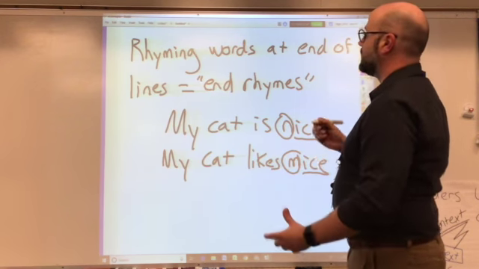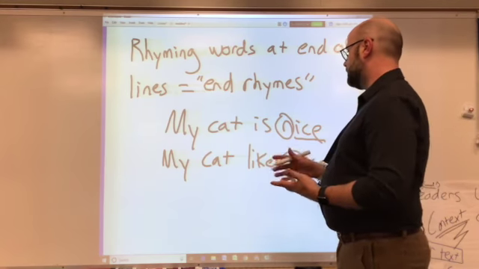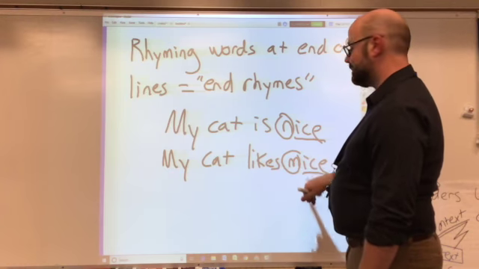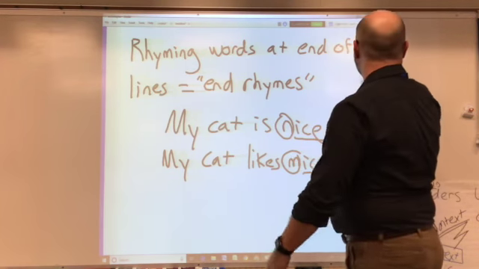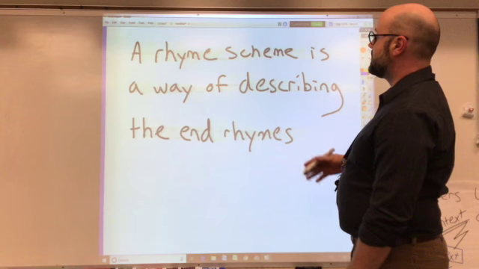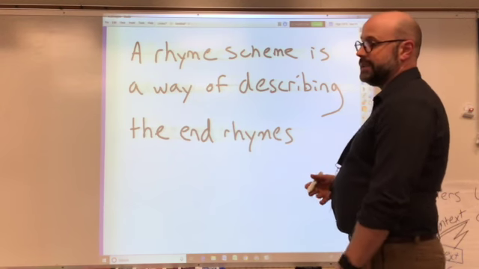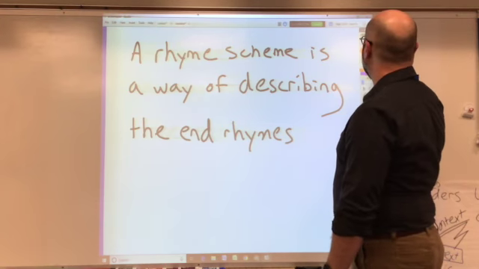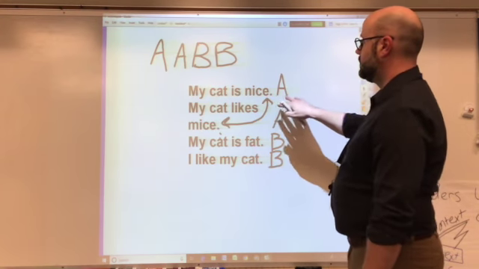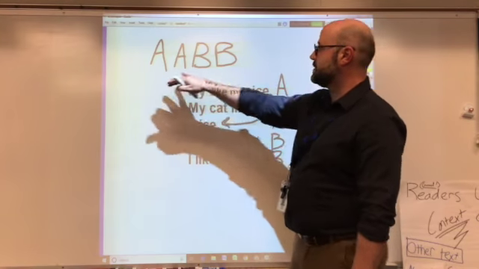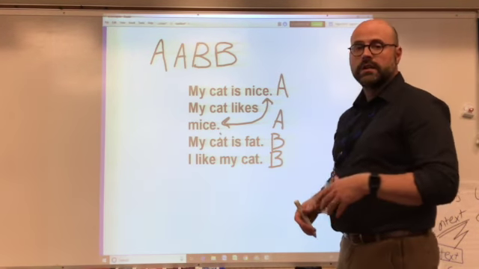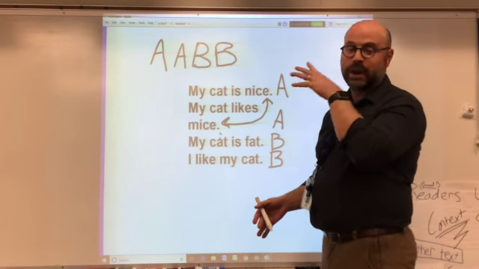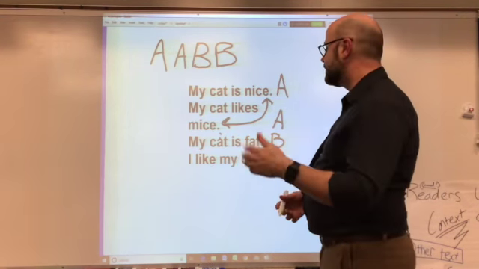Rhyming words at the end of lines equal end rhymes. My cat is nice, I-C-E. My cat likes mice, I-C-E again at the end. A rhyme scheme is a way of describing the end rhymes. So, end rhymes, the rhyme scheme is using capital A, capital B, capital C. I've seen D. I've seen poems where nothing rhymes at all, so A, B, C, D, E, F, you know.